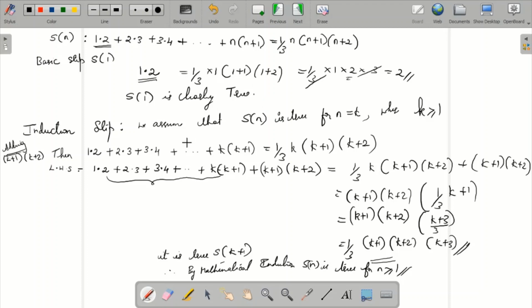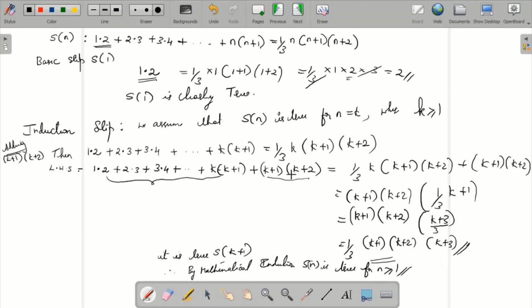Then you assume that it is true for S of k. So you wrote this, and when you assume for k, you need to prove it for k plus 1. So this k will be k plus 1, and this k plus 1 will be k plus 2.